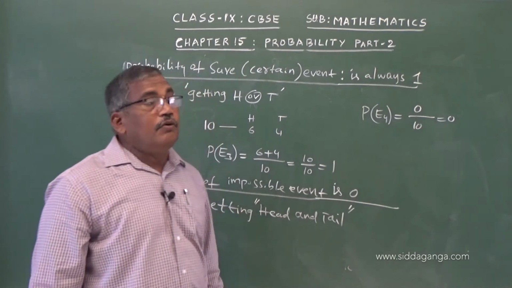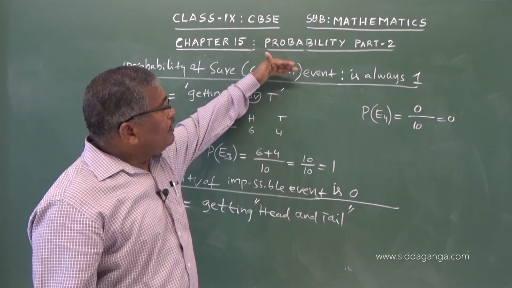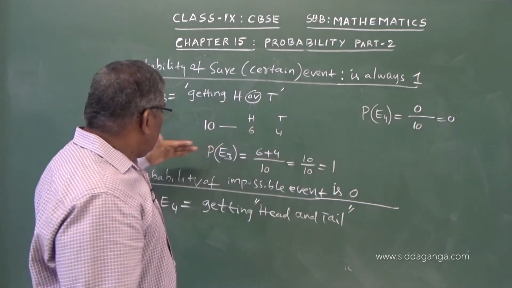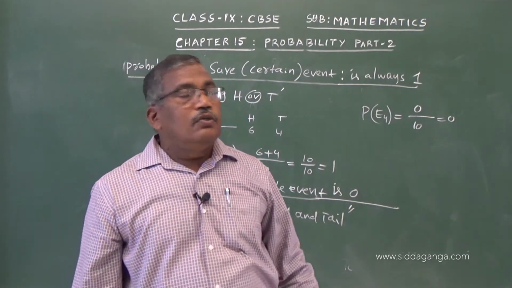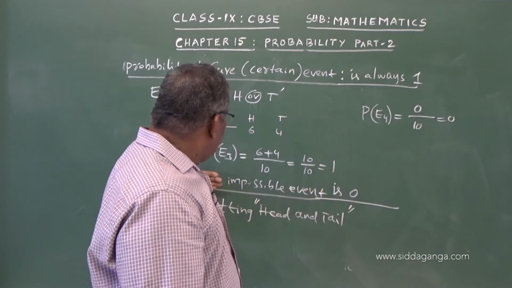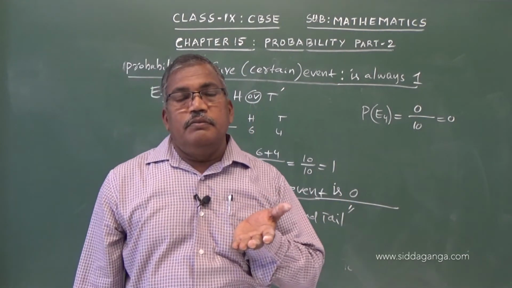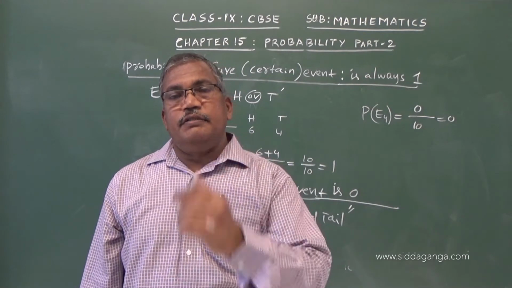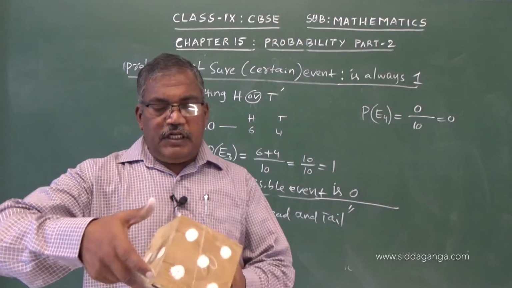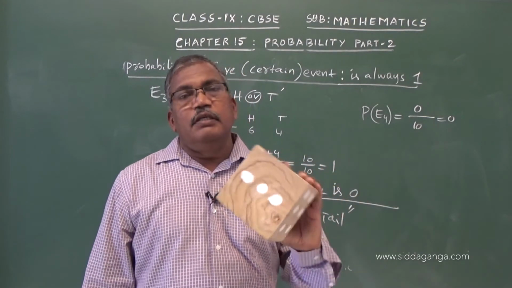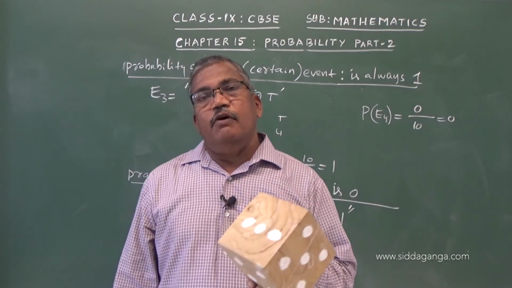So the probability of an impossible event is 0. Remember this: the probability of a certain or sure event is always 1 and the probability of an impossible event is 0. I will give you one more example for an impossible event. When you roll a dice, there are only 6 possibilities: either you will get 1, 2, 3, 4, 5 or 6.